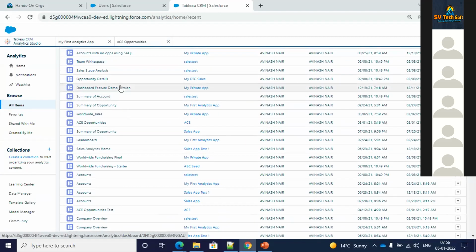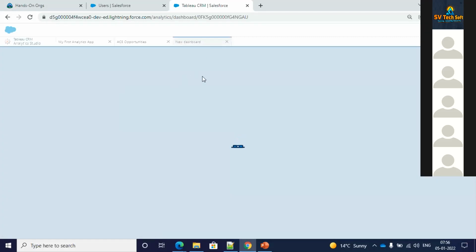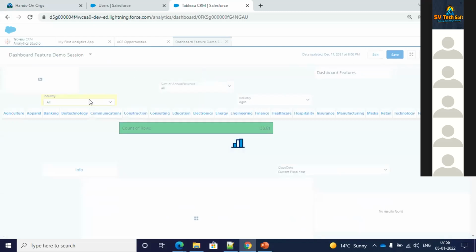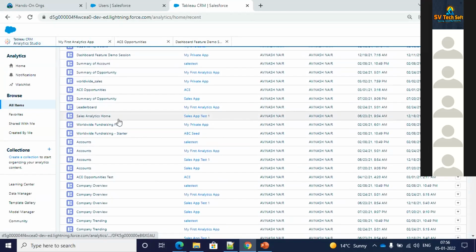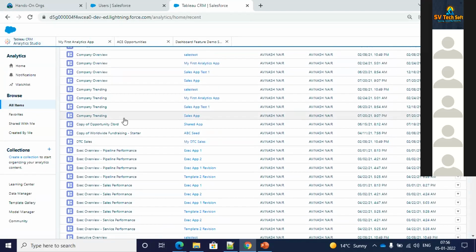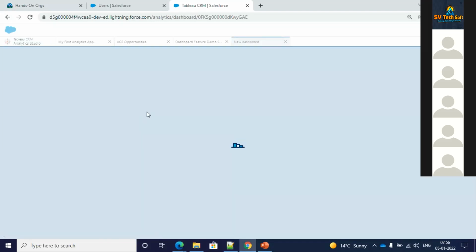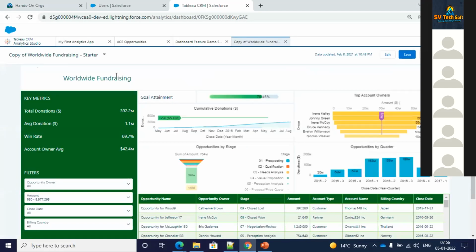Okay, let's see if I open this. This was just a demo session which I was providing, so I will walk you through some other things in another class maybe. And I think if I want to show you something else, yeah, this is another dashboard, worldwide fundraising.